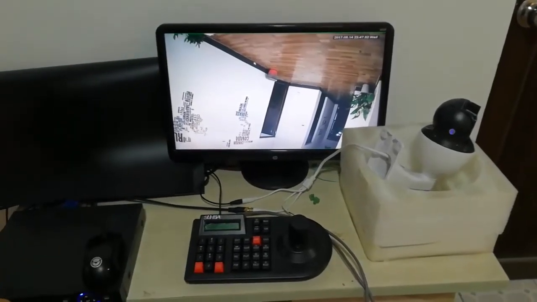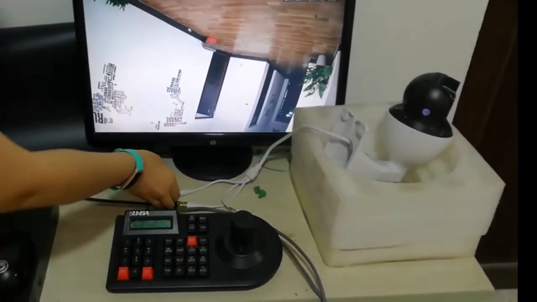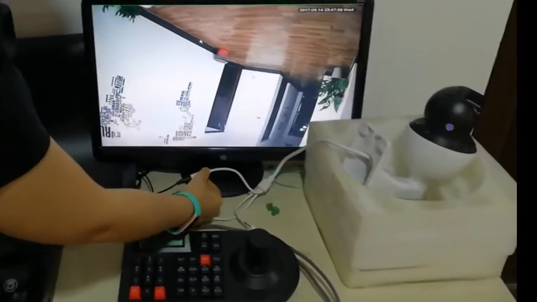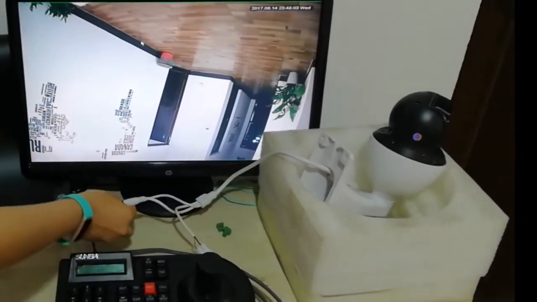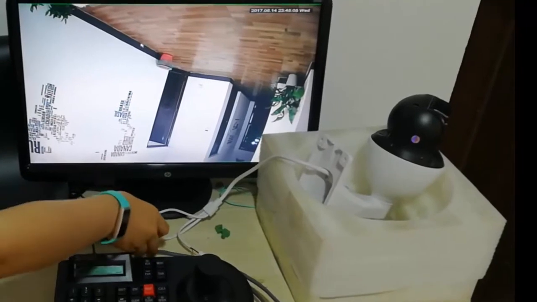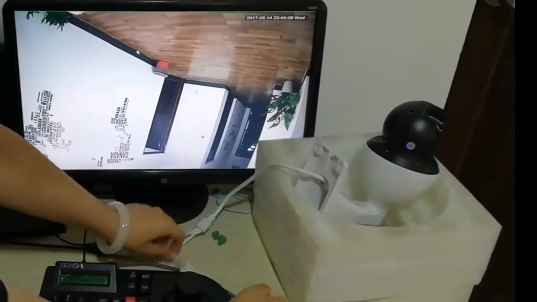The first step is to make sure the joystick and the camera are properly connected. The camera is powered and the BNC cable is connected to the DVR. And the RS485 cable is connected between the joystick and the camera.